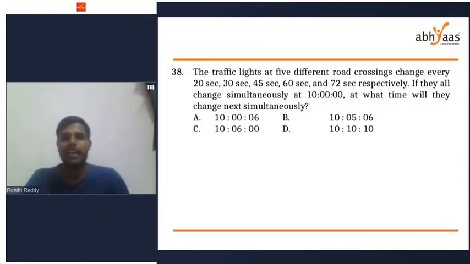38. The traffic lights at 5 different road crossings change every 20 seconds, 30 seconds, 45 seconds, 60 seconds, 72 seconds respectively. If they all change simultaneously at 10, at what time will they change next simultaneously?